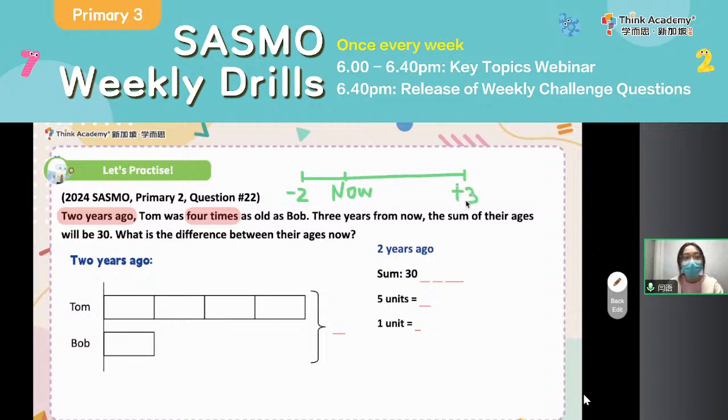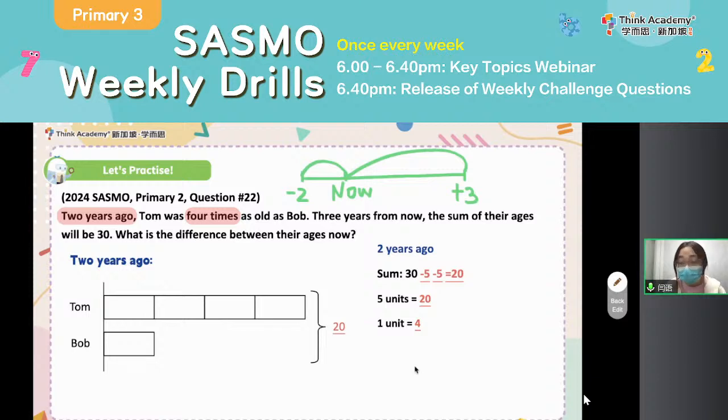Okay, so here, let's try to figure out the total gap. From 2 years ago to now, the gap is 2 years. From now to 3 years from now, the gap is 3 years. So what is the total gap? You can see that here, actually it should be 2 plus 3. Altogether, it is 5, okay? So how can we figure out the sum of their ages 2 years ago? That is, based on 30 minus 5 minus 5. So it should be 20. Then following this, you will see that it is super easy. 5 units equals 20. So 1 unit is 4.